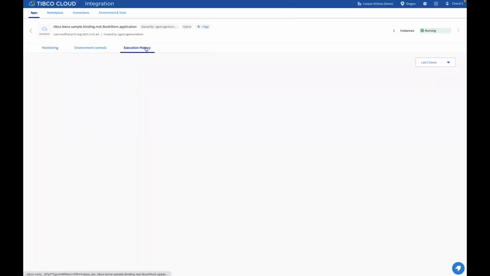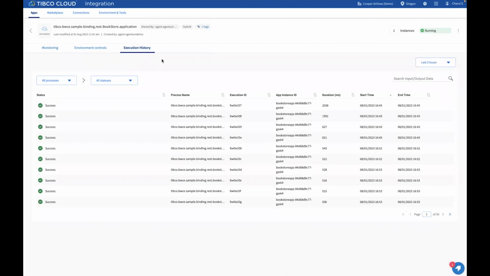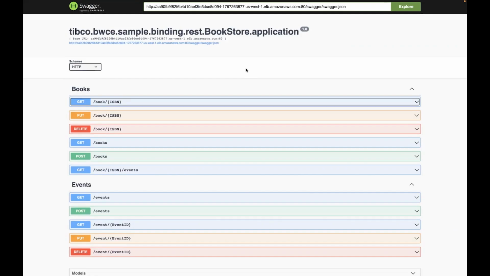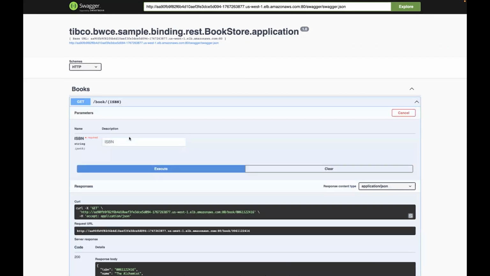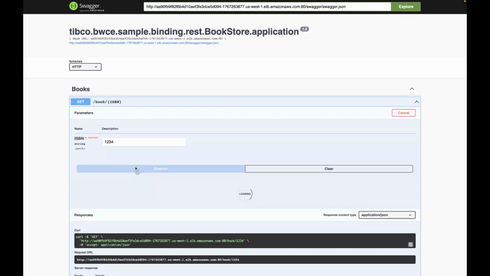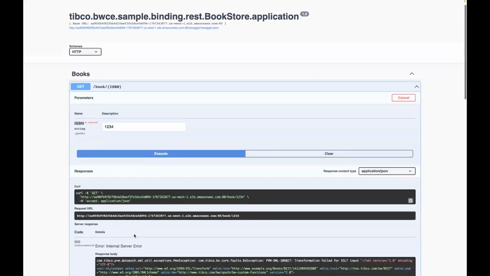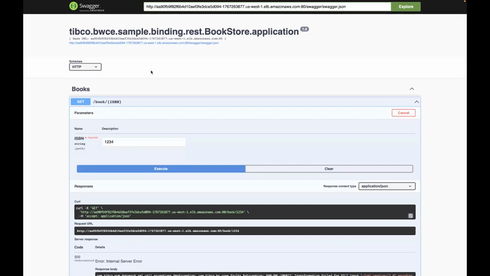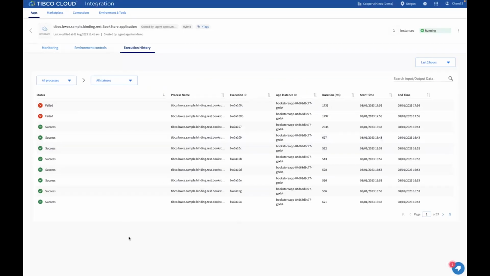Now coming to the unified monitoring part, we have introduced this new execution history tab. Let me show you one faulted execution, as it will be required for diagnostic purposes. Let's hit the application endpoint again. This time, let's provide a fake ISBN. This will definitely show an error. Now, let's come back to the TCI UI to see this faulted execution.